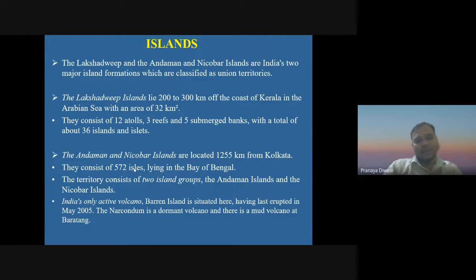What is meant by a dormant and an active volcano? Dormant volcanoes are those which have not erupted any lava for a long time. How long a time do we define? Maybe a million years or thousands of years.